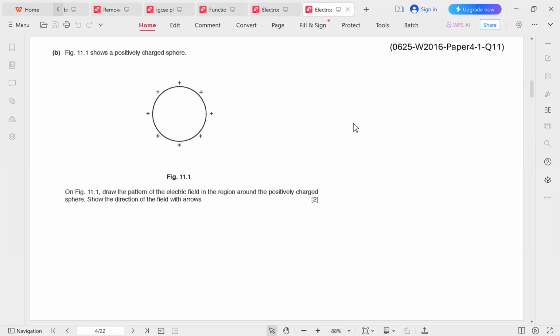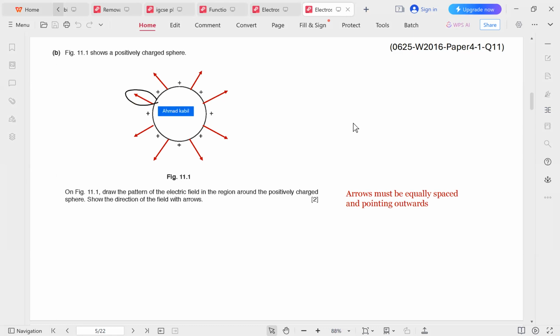Figure 11.1 shows a positively charged sphere. On figure 11.1, draw the pattern of the electric field in the region around the positively charged sphere. Show the direction of the field with arrows. If you have a charged sphere, you should know how to draw an electric field surrounding it. You should know that it is radially outward, so it looks like the sun in a way, and the arrows are always pointing outwards. We're going to get other questions where the sphere is negatively charged, and in this case, we also have these arrows, but they're pointing inwards.